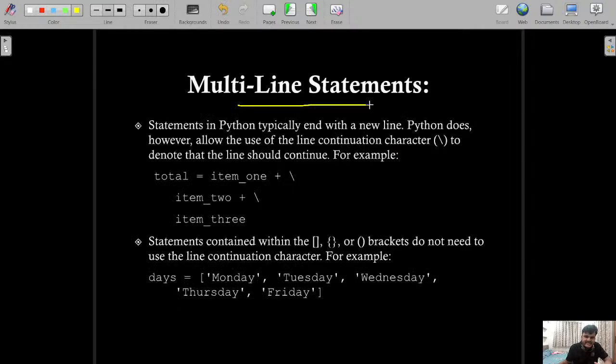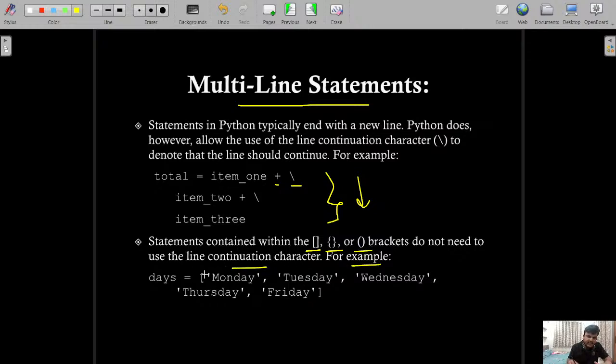Now, multi-line statements. If you want to create a multi-line statement, you can use the plus symbol followed by this slash, and you can keep continuing. This is how you can create a multi-line statement in Python. And if statements are contained in square brackets, curly brackets or braces, they do not need the line continuation character.